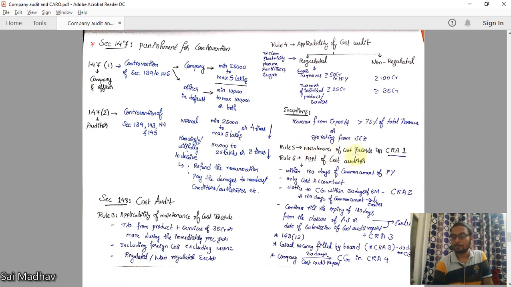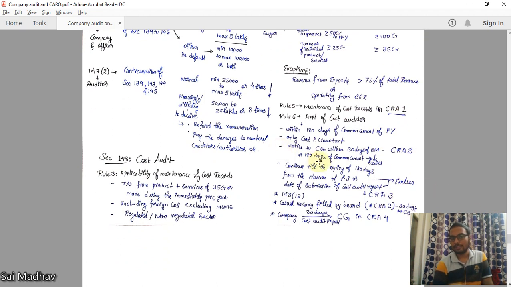Maintenance of cost records as per CRA 1. Cost records to be maintained as per CRA 1. Rule 6 deals with appointment of cost auditor. Who can be appointed as a cost auditor? Cost accountant. Within 180 days of commencement of financial year. Financial year starts at April 1st. Within 180 days from April 1st, that is commencement of financial year, cost auditor is to be appointed.